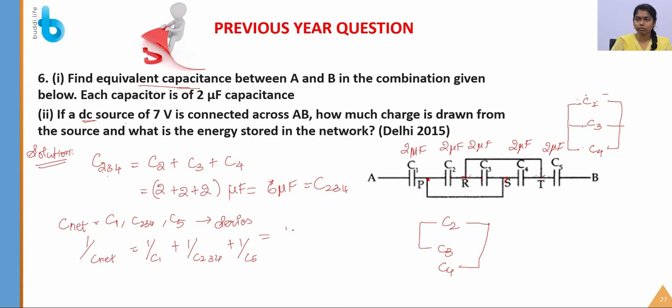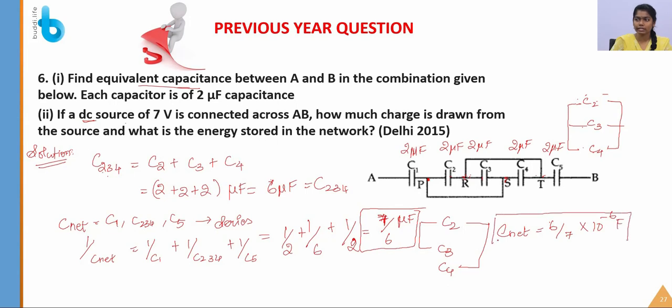What is the value of C1? It is 2 microfarad. We will keep microfarad as a constant outside. So next, 1 by 2 plus 1 by 6 plus 1 by 2. By solving this, we will get 7 by 6 microfarad. So this is the answer for 1 by C net. So C net is equal to 6 by 7 into 10 to the power of minus 6 farad. This is the value of the equivalent capacitance.